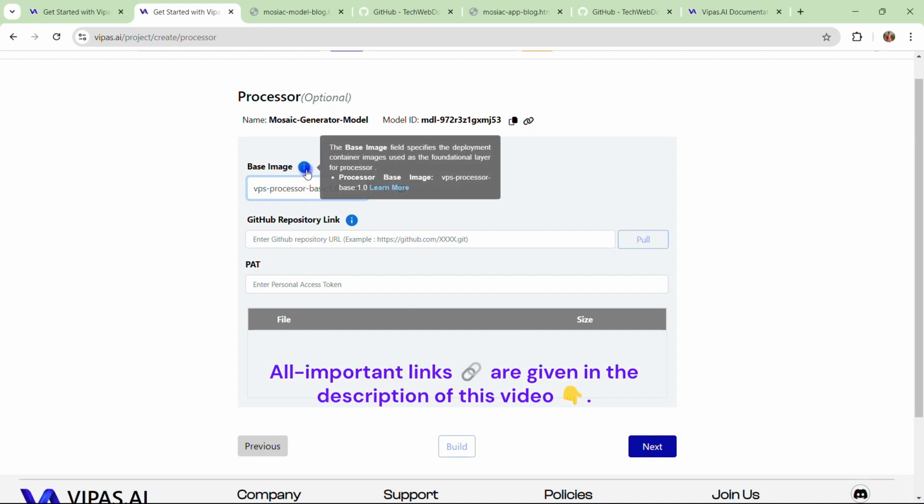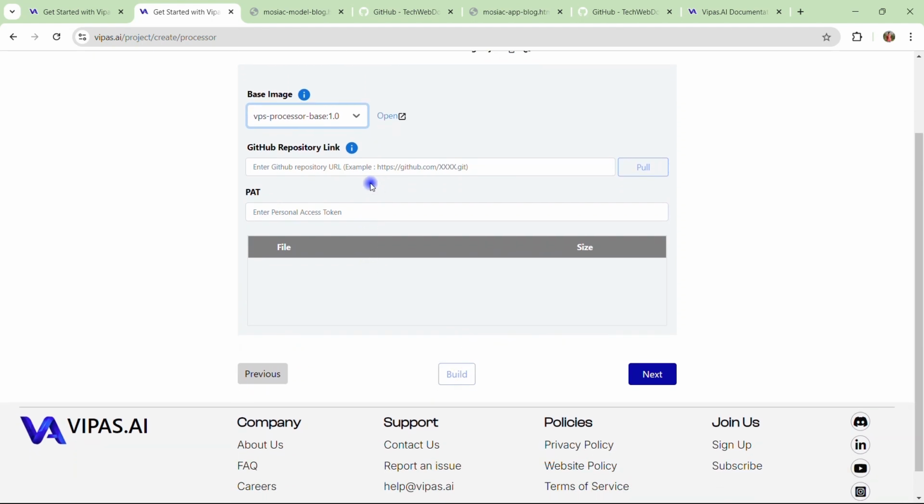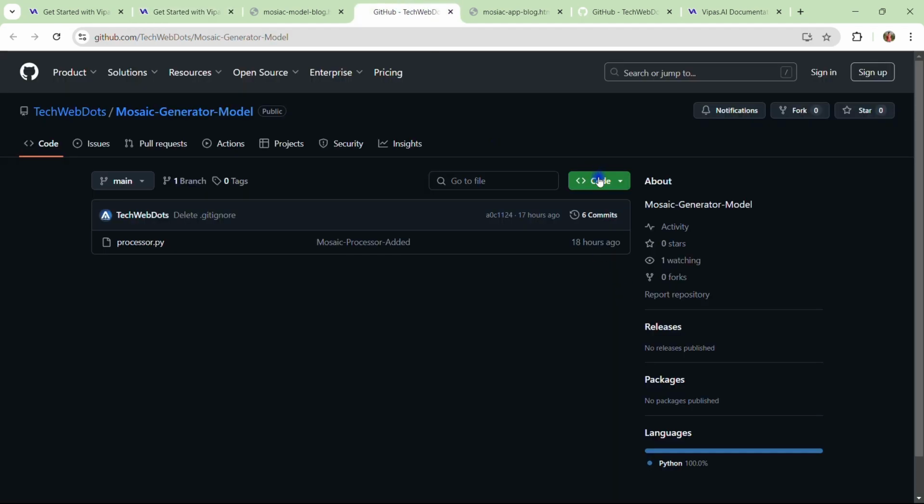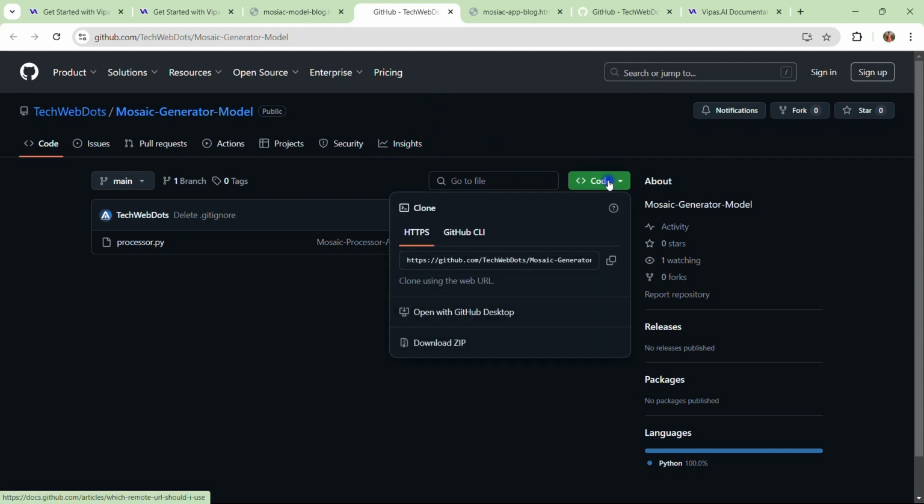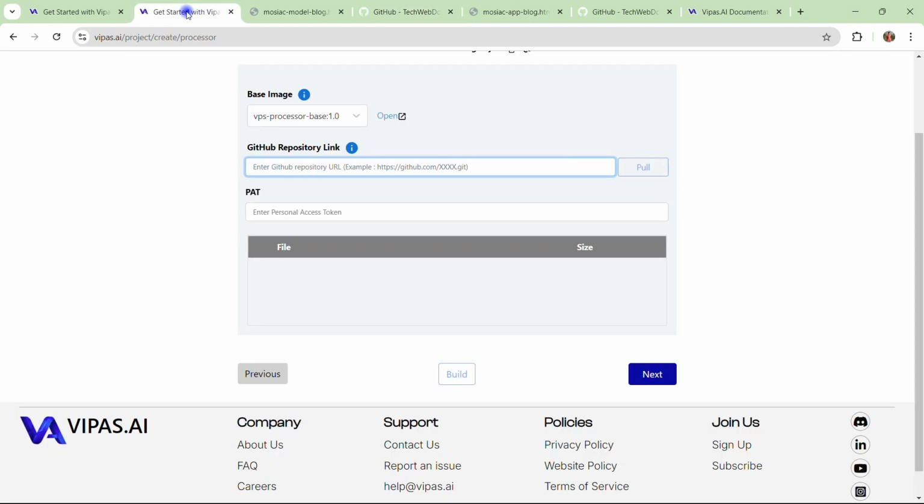If you want to learn more about the base image, here's a link through which you can learn. Okay, now you have to provide the processor file for this uploaded model that I put in my GitHub repo. Okay, so this is my GitHub repo. Don't worry about any link, everything you will get in the description of this video. So let me copy this GitHub URL and let's go back. I'm providing the GitHub URL here.